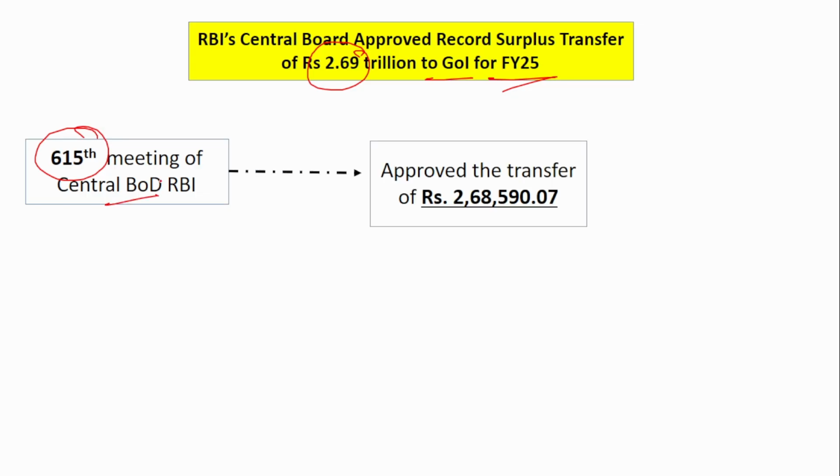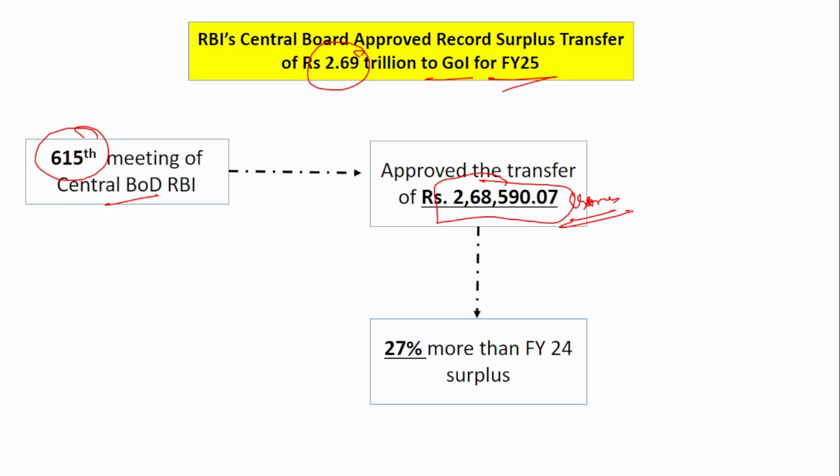The amount is 2,68,590 crore rupees. This is the amount to be transferred to the Government of India. This is 27% more than the financial year 24 surplus. Compared to the previous year, 27% more, which is very, very huge.